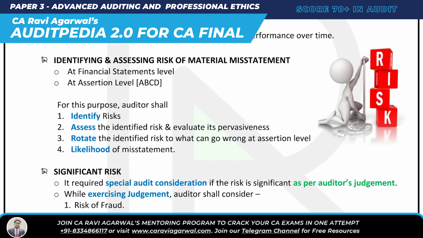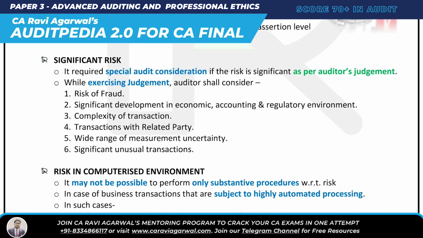Alright then. So next requirement is significant risk. You know this, but a very simple concept. If the risk is significant, special audit consideration is required. Obviously, if the risk is significant, what is required? Special audit consideration. Who will tell you? Somebody will come and tell you the risk is significant? No. As per auditor's judgment, if the risk is significant, he has to apply special audit consideration.